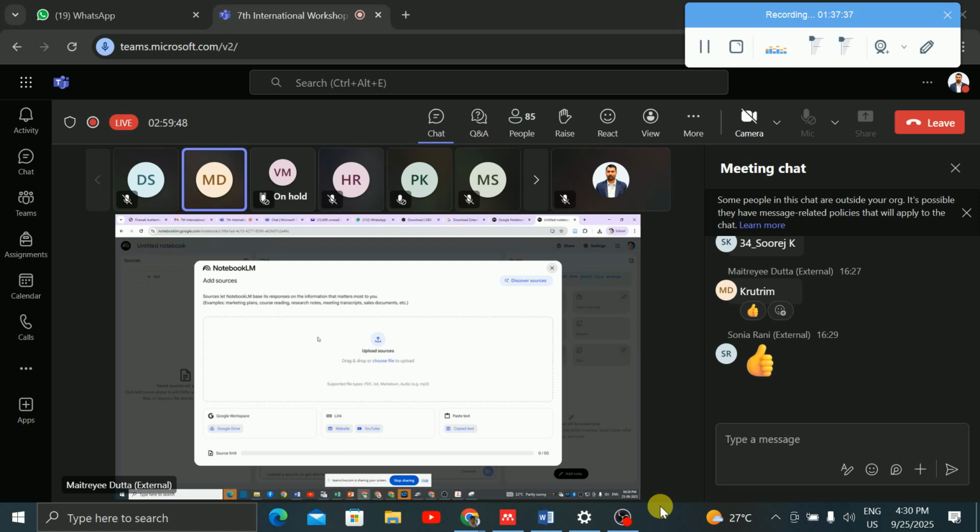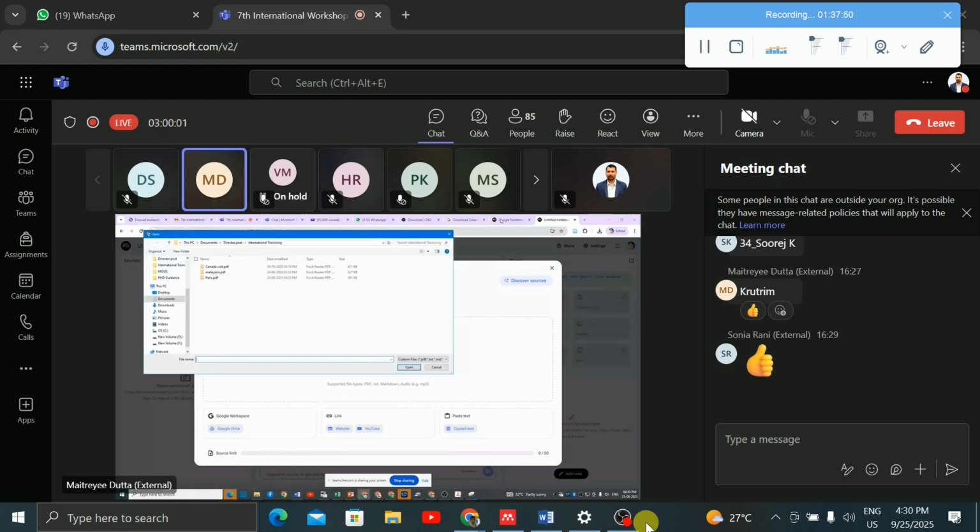You can paste also. You can take any Google Drive link, or any YouTube link, or you can upload some files. For example, if I click on choose file, let me take some files.